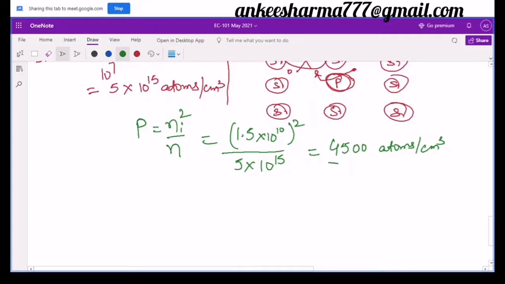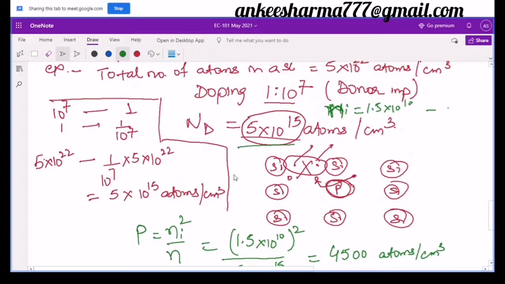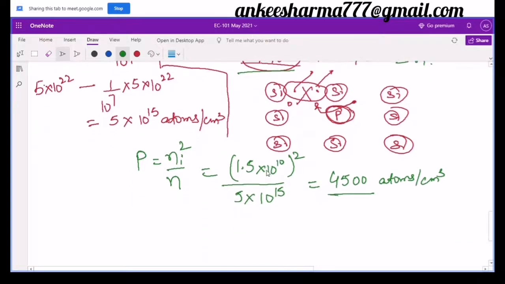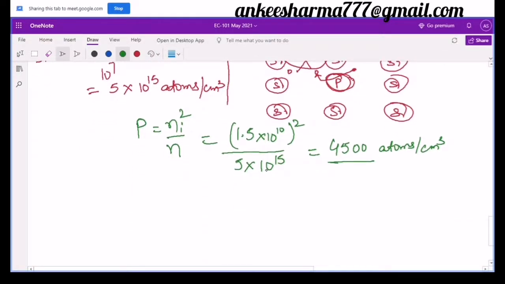So look here, the difference between the number of holes and electrons. In the intrinsic case, they were almost equal to the intrinsic concentration, 1.5 × 10^10, electrons or holes. But in the case of doping, or extrinsic semiconductor, when I am discussing n-type semiconductor, the number of electrons will be equal to 5 × 10^15, and the number of holes has now reduced to only 4500.